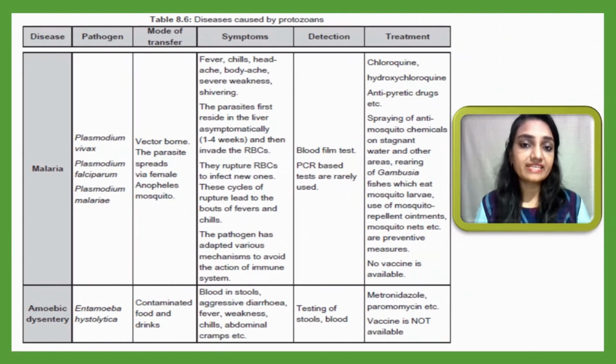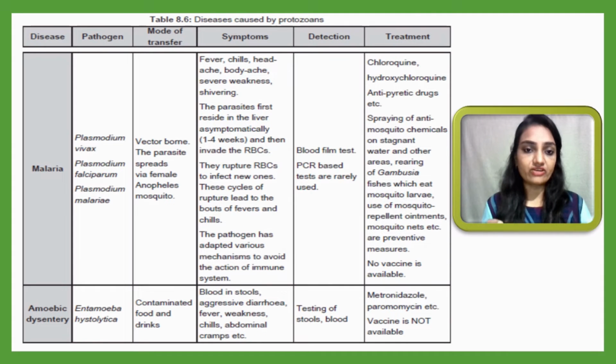So let me summarize both of the protozoan diseases. First we have already learned malaria. Second is amoebic dysentery. Here you can see malaria is caused by Plasmodium vivax, maybe Plasmodium falciparum or maybe Plasmodium malariae. The mode of transfer is vector-borne, meaning an intermediate vector is there, and that is a mosquito, the female Anopheles mosquito.